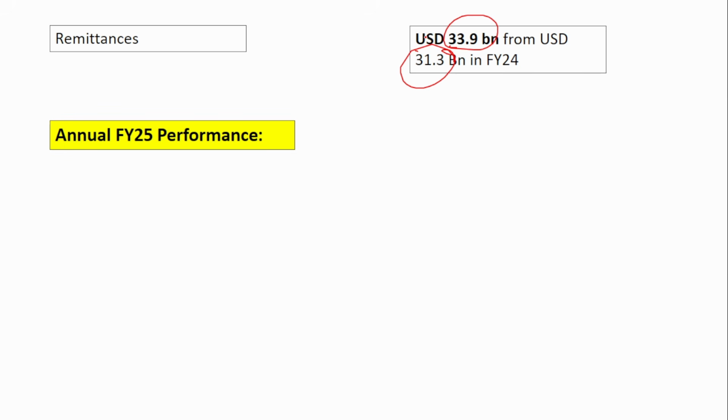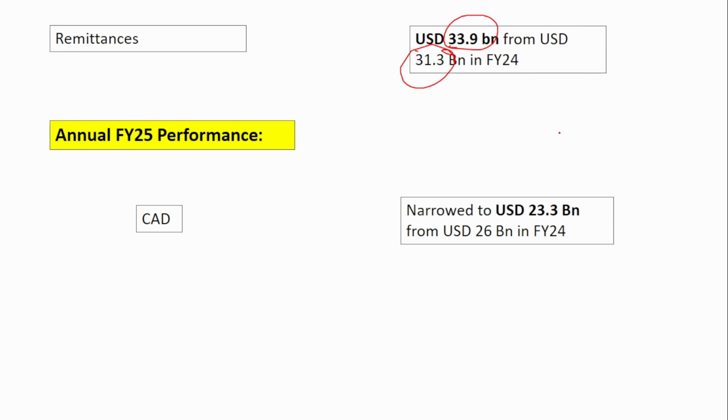Next is the financial year 25 performance. The previous one we saw was quarter 4, only the last quarter of financial year 25. This is the overall financial year performance. Here the current account deficit, if you see, has narrowed down to 23.3 billion from 26 billion in financial year 24. So this has come down compared to the previous year. That is the current account deficit.